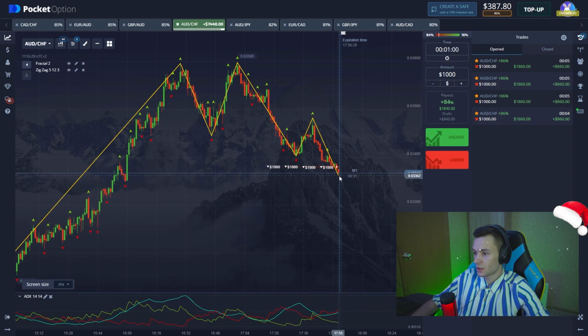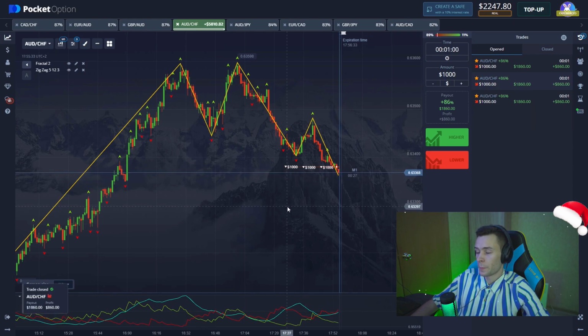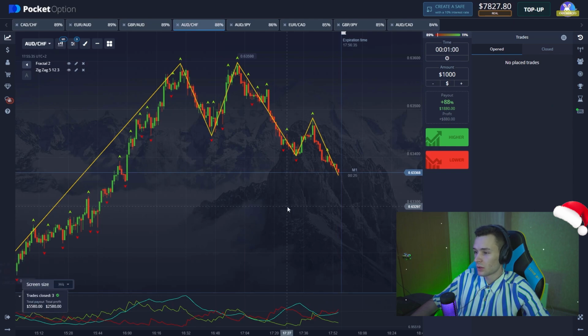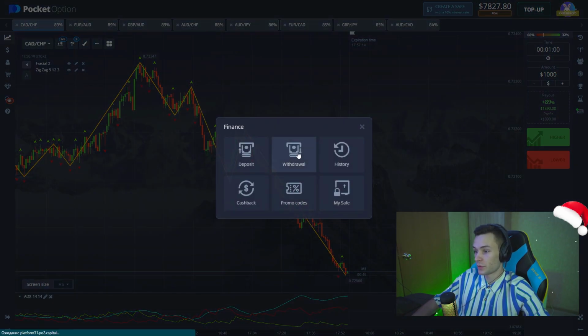Yes, as you can see, the breakdown is happening. A new local low seems to be forming, and all positions are in profits, guys. 20 minutes and we have plus $7,800 on my balance, and of course I'm happy with this outcome. Oh my gosh, it's good money, and just you have to know where to stop. Believe me in my experience, guys.